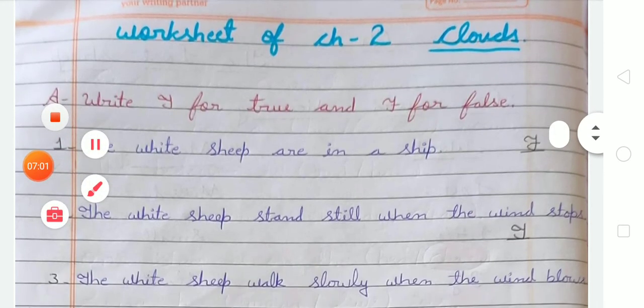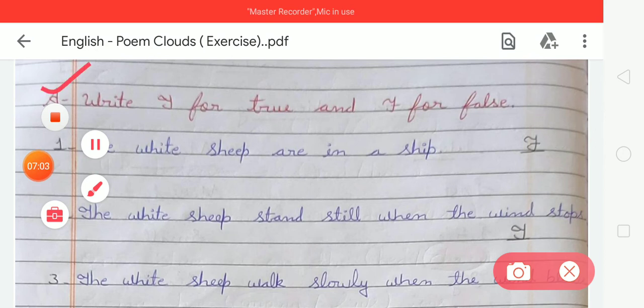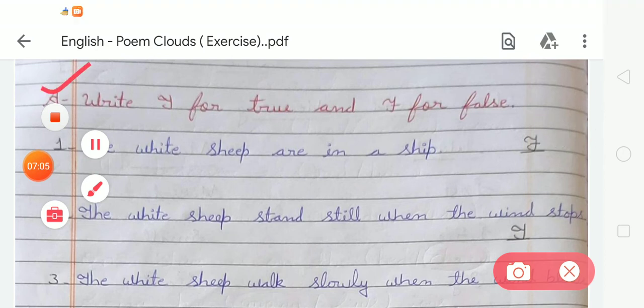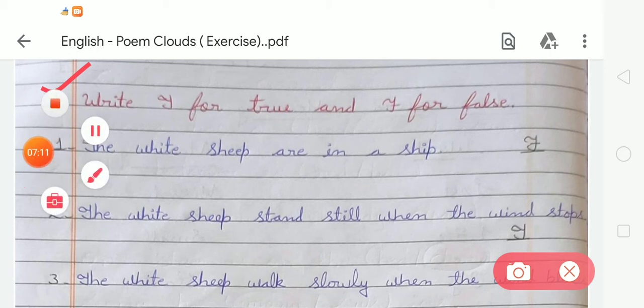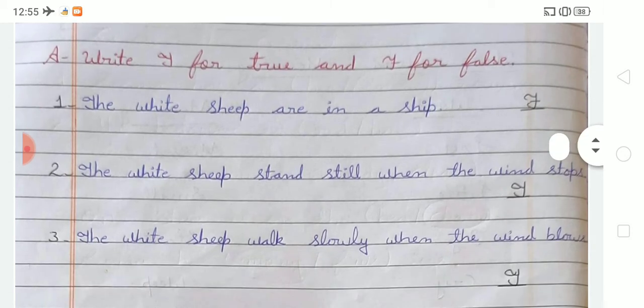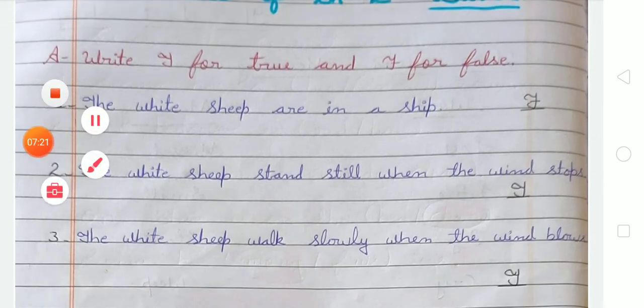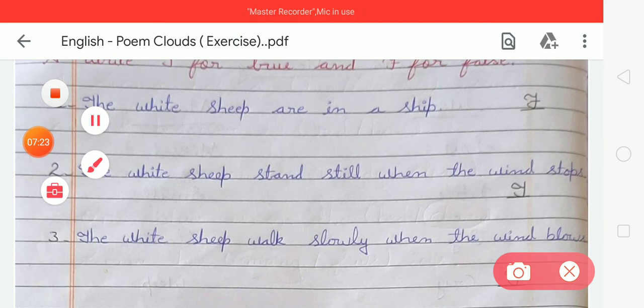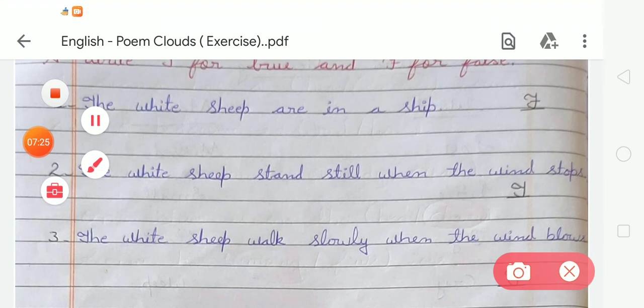So first of all you have to mention exercise A, that is write T for true and F for false. So first is: the white shapes are in a shape. Is it true or false? As we all know, it is false, so we have to write F in front of this sentence, on the given blanks. Now the next sentence is: the white shape stands still when the wind stops. Tell me, is it true or false? It is true. So for the true statement we have to write T here.